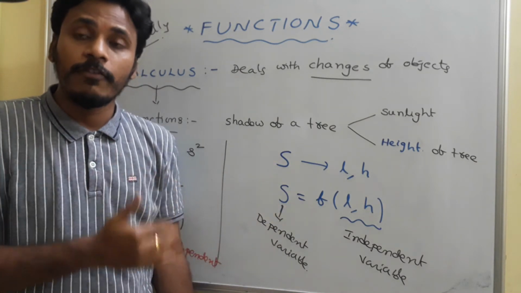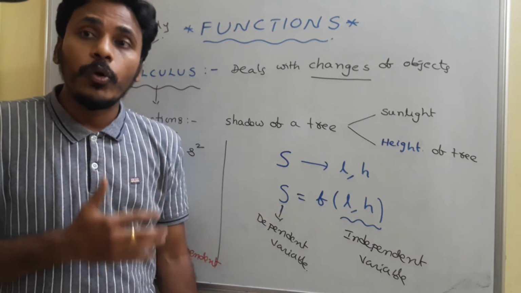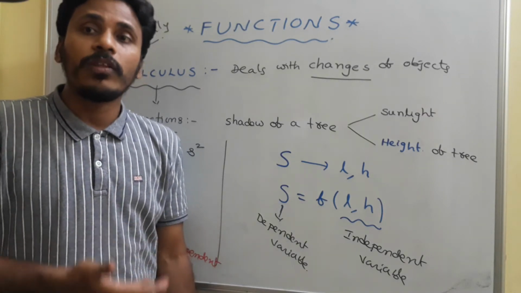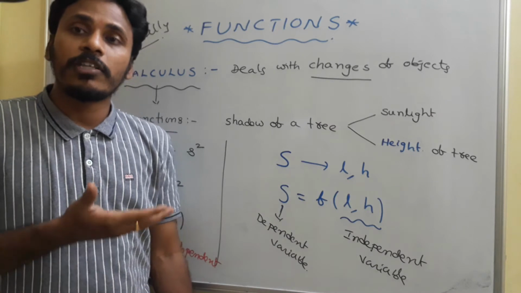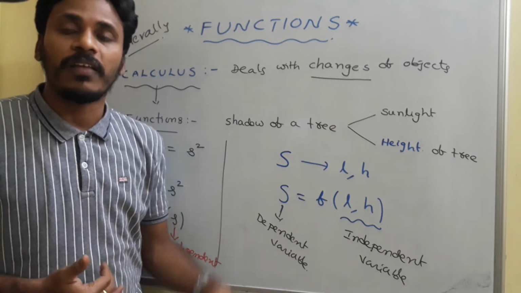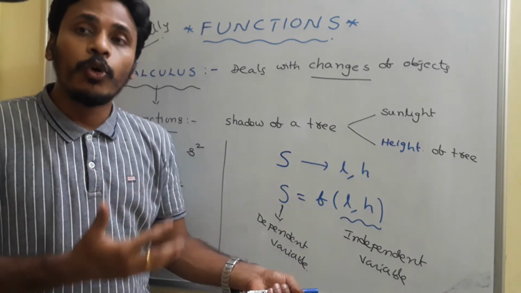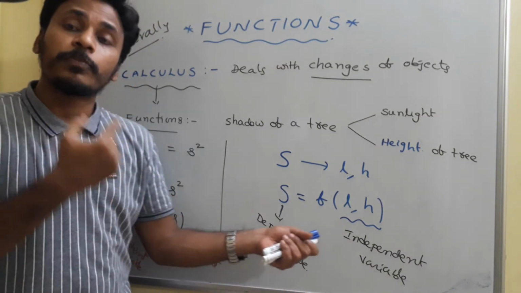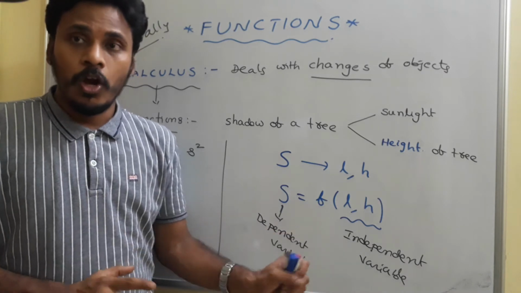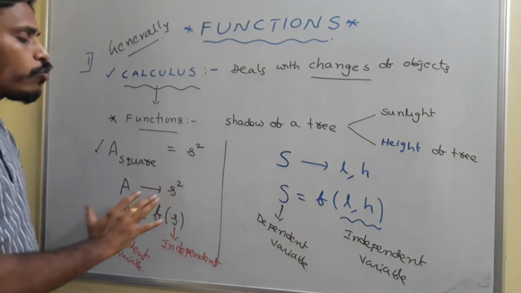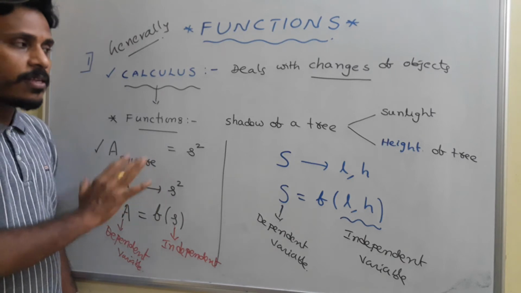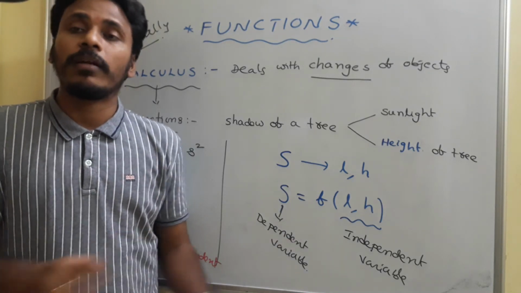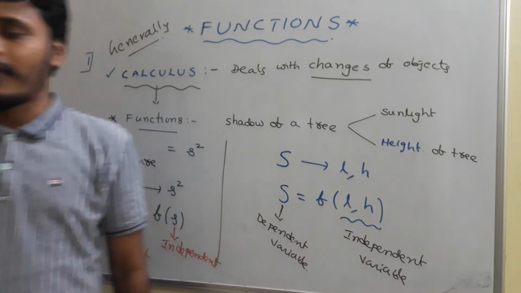But in particular here in functions, what are we going to do? We are going to establish the connection, the relation between the variables first. And after establishing the relations between the dependent variables and the independent variables, we are going to measure the change in the dependent variable with respect to change in the independent variable. Right. So these are two simple examples related to the function. This is the general way of discussion. And now in the second point, I will give you the mathematical way of definition. Just have a look till now.